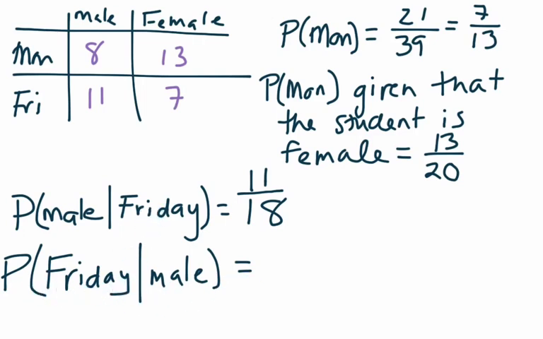So we're only looking at our male students, and we want to know what is the probability that they prefer Friday given that they are male. Well, there were 19 guys who responded to the survey. Those are the males, and of those males, 11 of them preferred Friday. So it does make a difference which order they are in, and you do need to think about each problem individually.